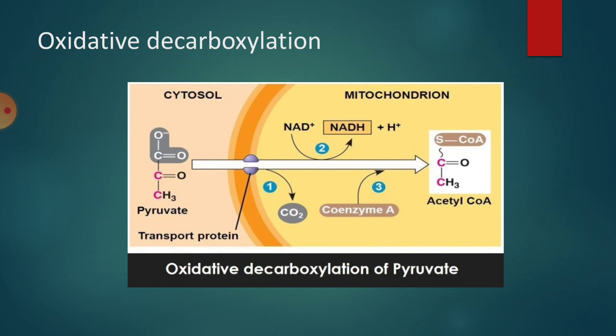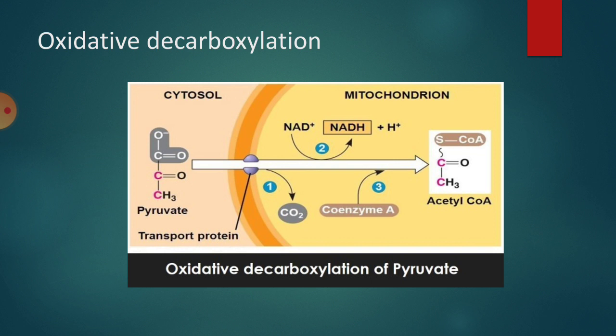In the previous video, we have learned glycolysis, and I also told you that cellular respiration is of two types, aerobic and anaerobic. In both aerobic and anaerobic, we can see glycolysis, but later, we can see differences in the two types of respirations.